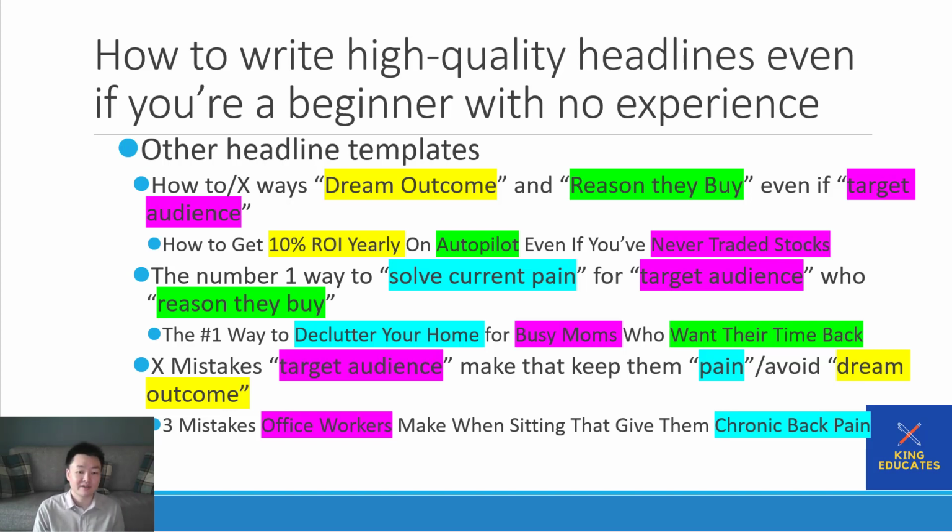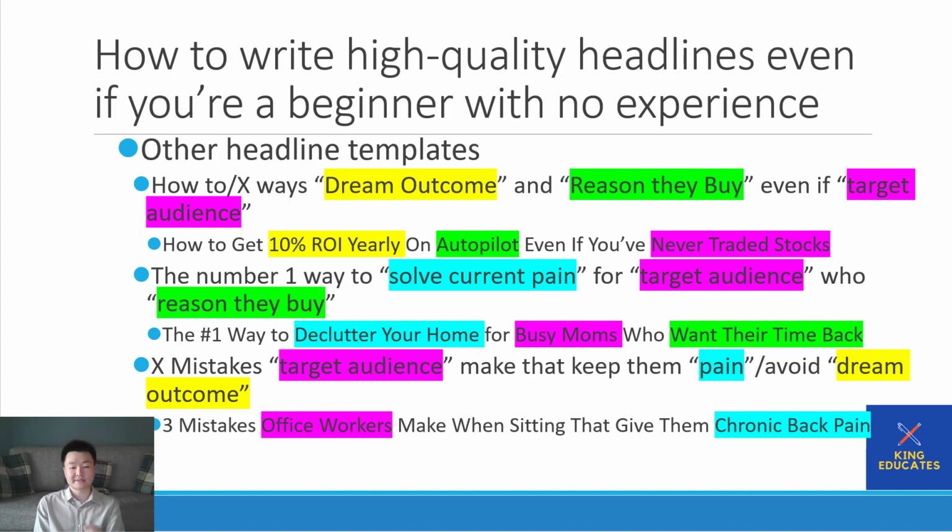Third template, X mistakes. We're playing on the curiosity right away. X mistakes, target audience, or a characteristic of the target audience. So you can call out new entrepreneurs, or people who want to make money, or people with no experience in stocks. Anything you want. X mistakes the target audience makes that keep them in their pain, or it's the reason that their dream outcome isn't being reached.